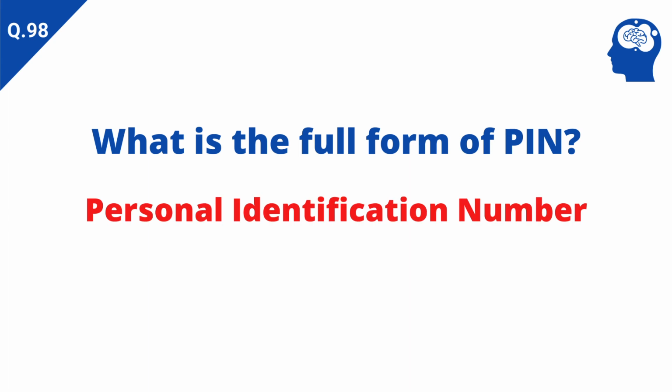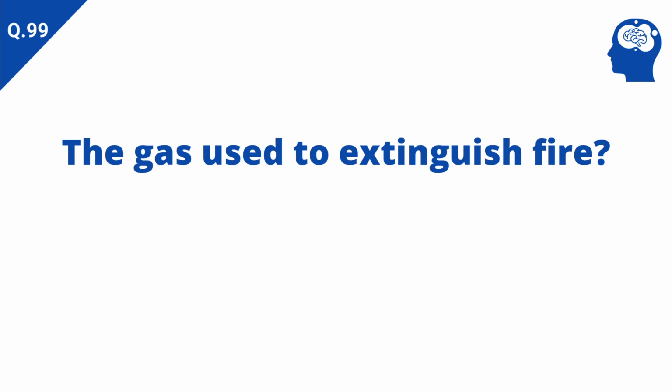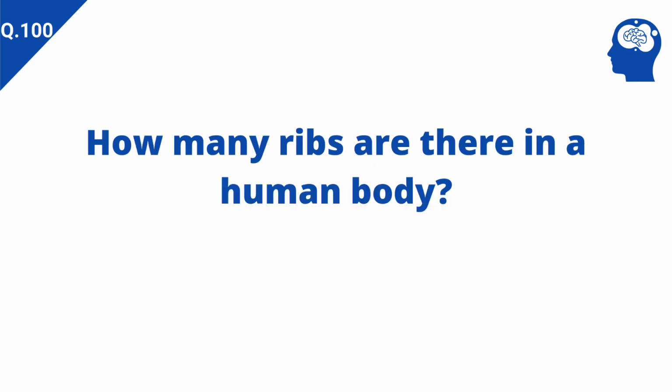Answer: Personal Identification Number. The gas used to extinguish fire. Answer: carbon dioxide. How many ribs are there in a human body? Answer: 24.